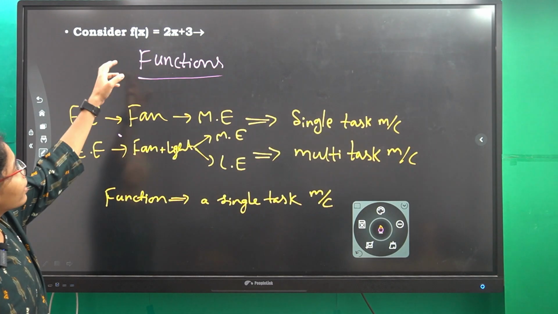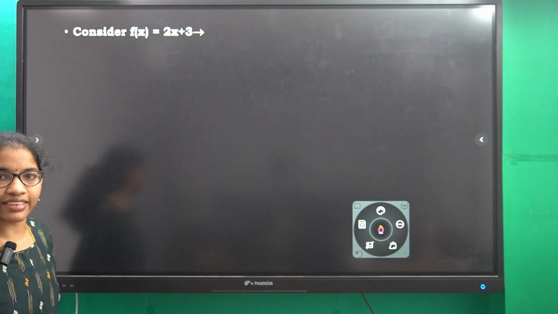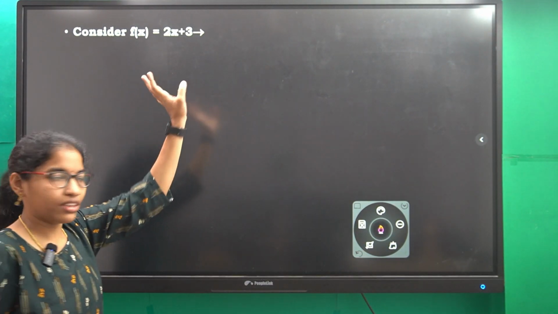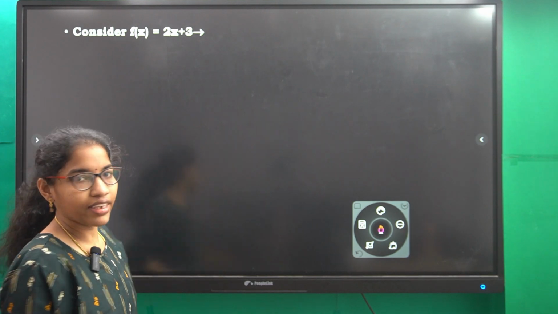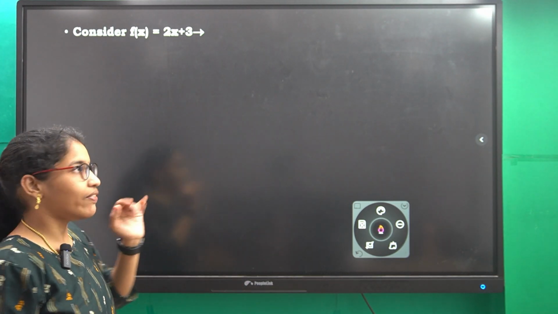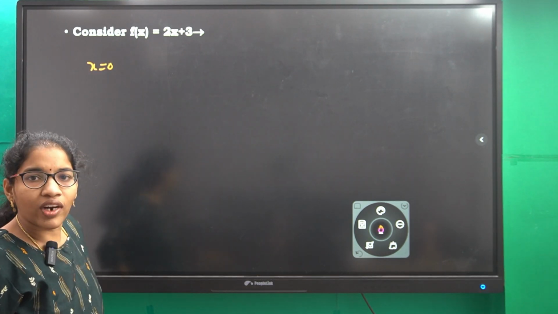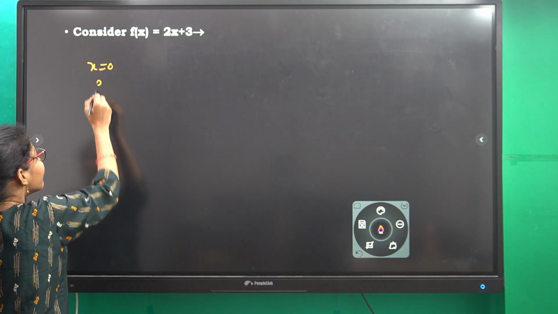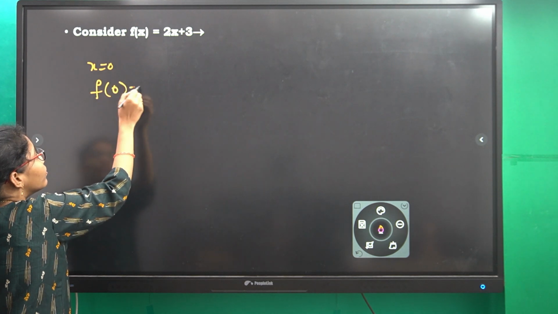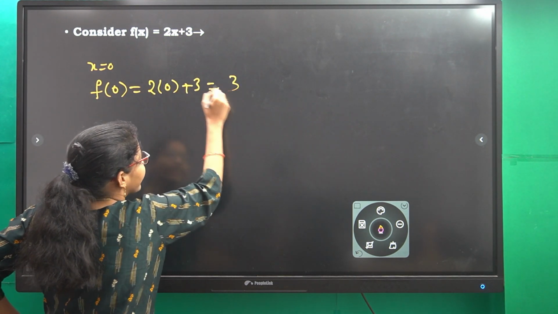Okay, we will see one question here. Consider f of x equals 2x plus 3. Now we can take the x value as anything. I am taking x equals 0. For that, what is the f of x value? Tell me, f of 0. That means 2 into 0 plus 3, which is nothing but 3.